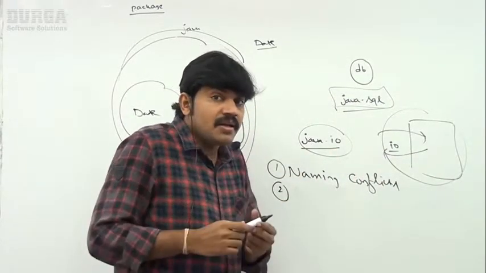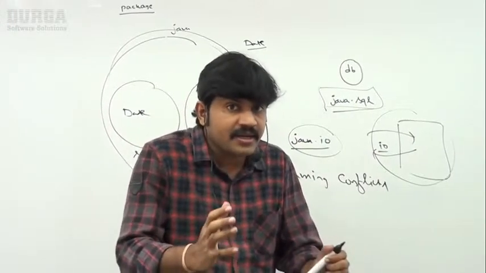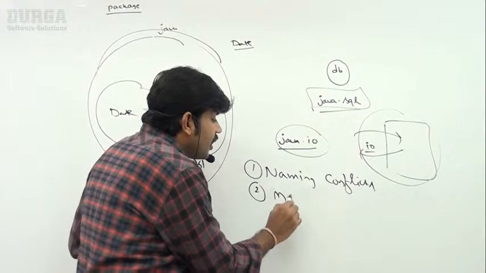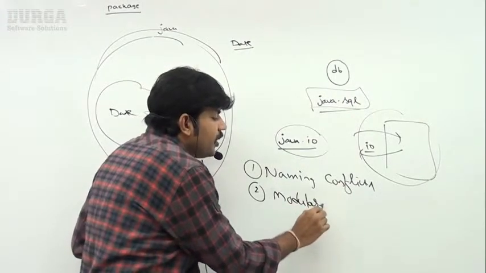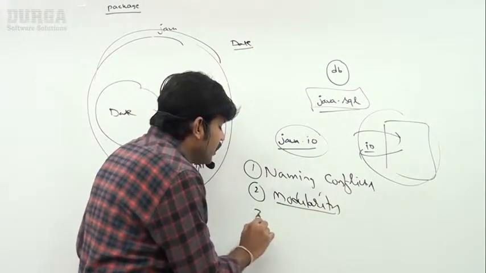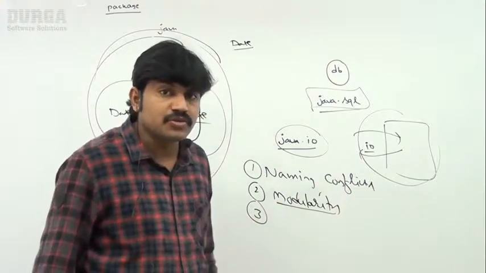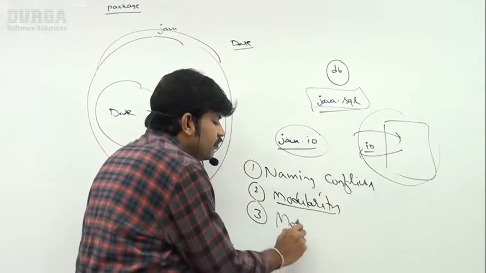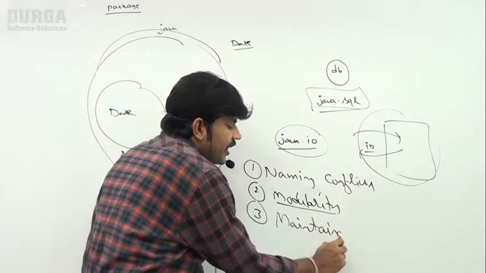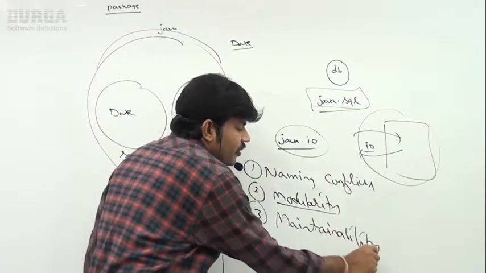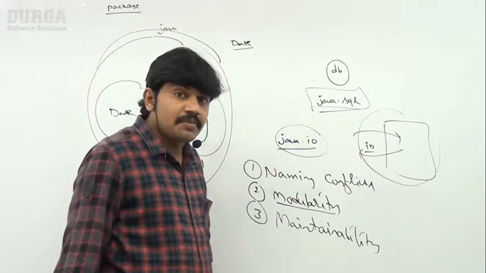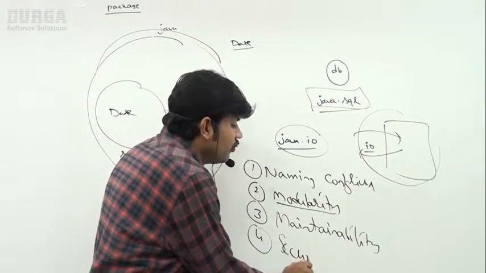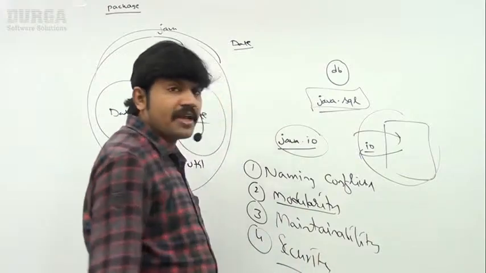It is grouping related things into a single group. Modularity of the application is going to be improved, sir. Maintainability of the application will be improved. Sometimes we can even get security also because of the package statement.